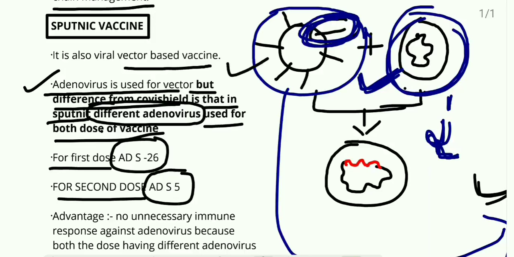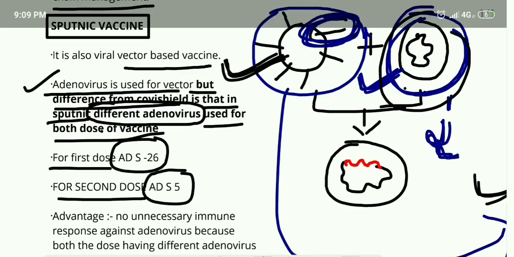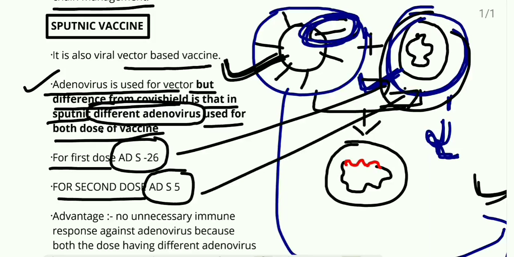This part remains the same during both doses of the vaccine: the spike protein genome of the COVID virus remains the same during the first and second dose. The difference comes here. The adenovirus is the same, but we are using a different variant of it. For the first dose we use ADS26, and for the second dose ADS5. Now the question is what is the advantage of the Sputnik vaccine against the Covishield vaccine?